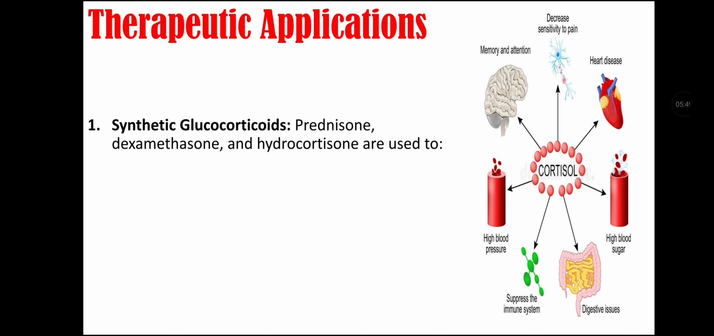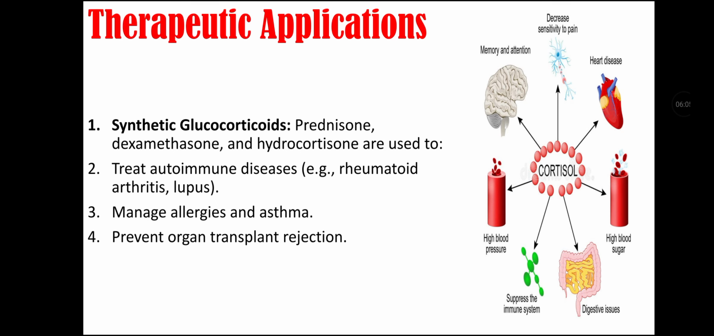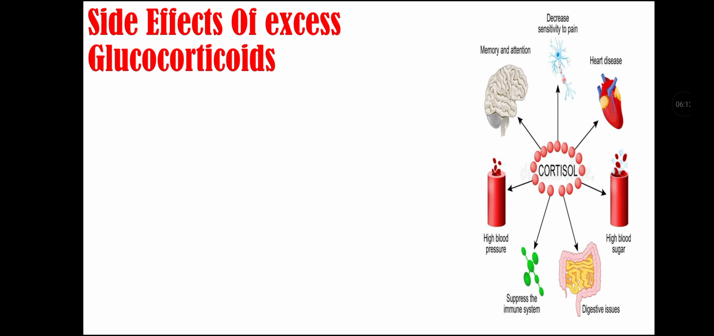First is synthetic glucocorticoids like prednisone, dexamethasone, and hydrocortisone. They are used to treat autoimmune diseases like rheumatoid arthritis and lupus. They are used to manage allergies and asthma. They are used to prevent organ transplant rejection. They are also used to reduce inflammation in chronic conditions.